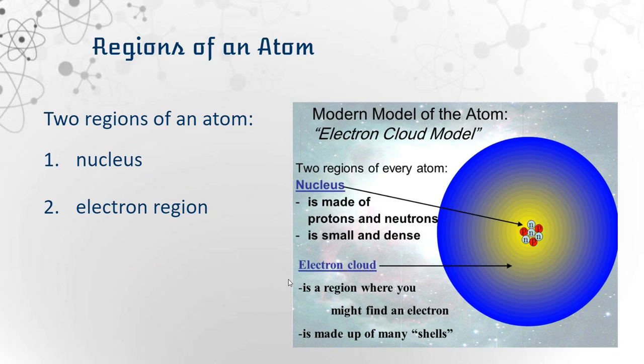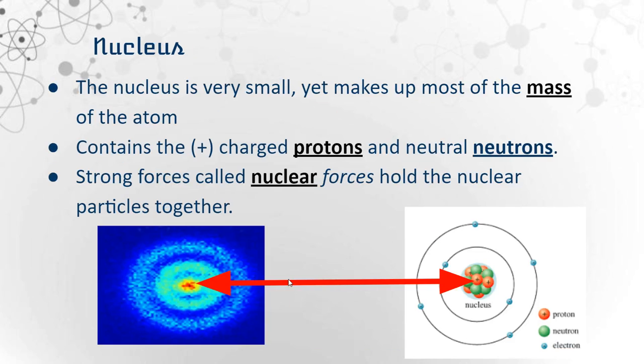We have two regions of an atom. I've said these already: a nucleus and the electron region. The nucleus is very small, yet it makes up most of the mass of the atom because protons and neutrons both weigh a lot more than the electrons. They do contain the positive protons and the neutral neutrons, and because of that, the nucleus has an overall positive charge. Strong forces, called nuclear forces, hold the nuclear particles together. And that's why it's really hard to separate an atom, because of those nuclear forces. When we do separate atoms, that's how we create nuclear reactions, bombs essentially.